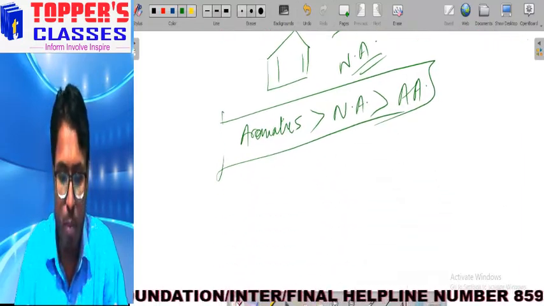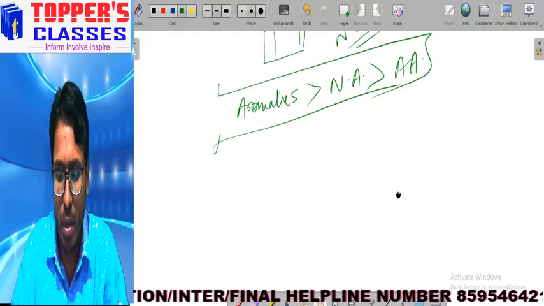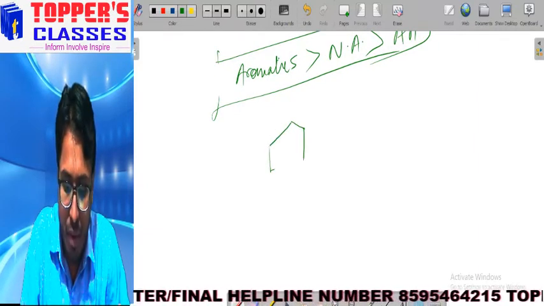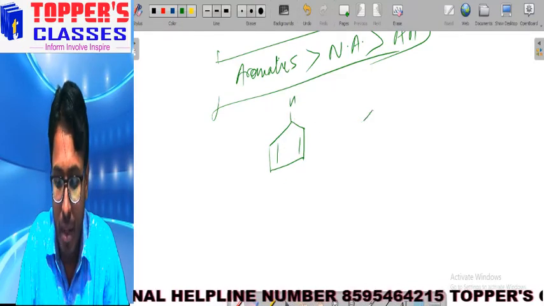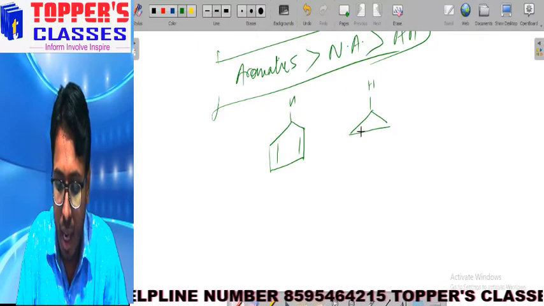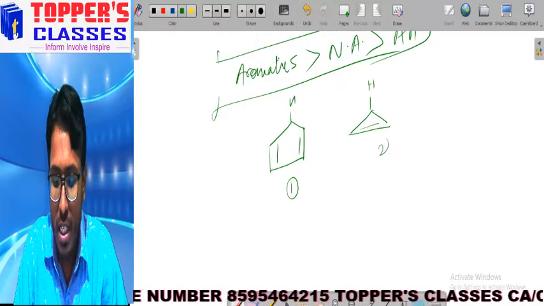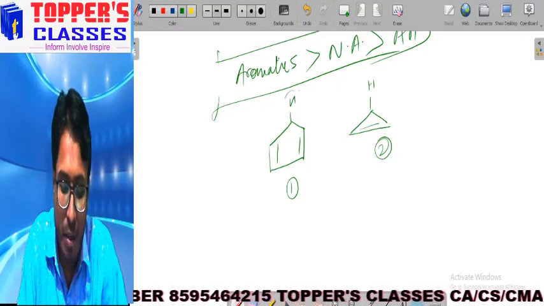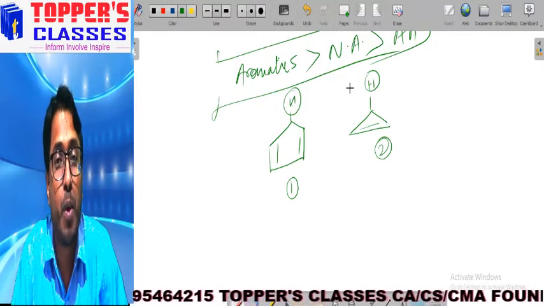So what type of questions are asked in this? Let us take one example and try to understand it. Suppose we are asked the acidity of this proton. We have H here and H here, and we are asked which one is more acidic, first or second.